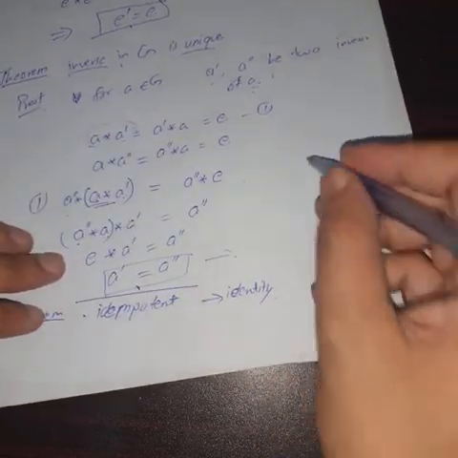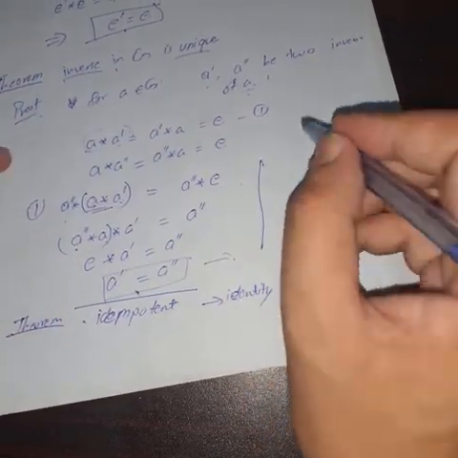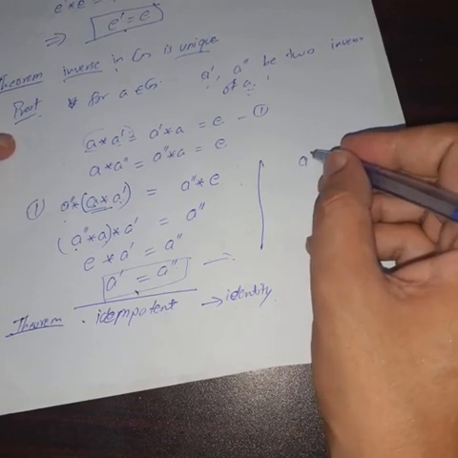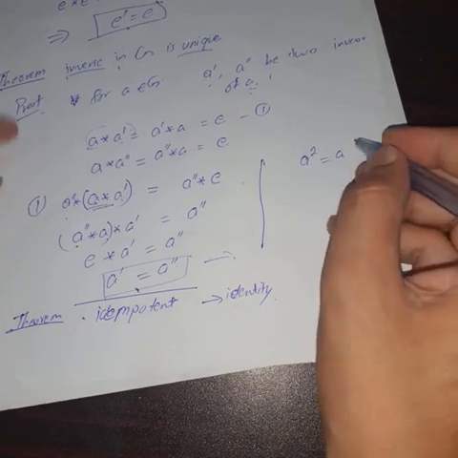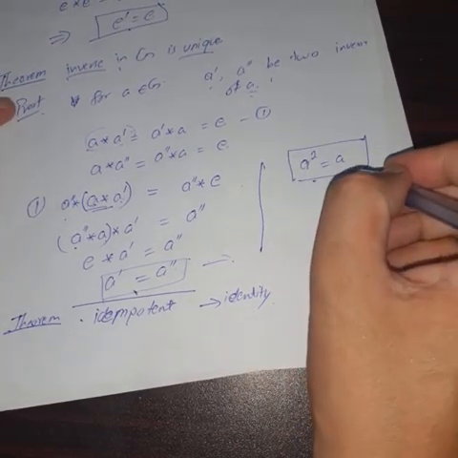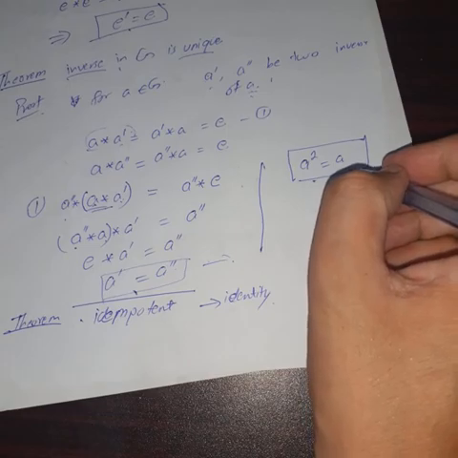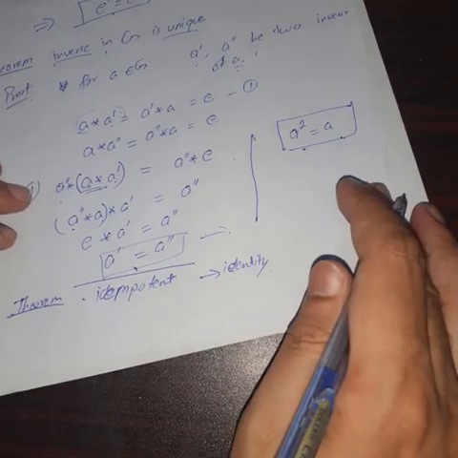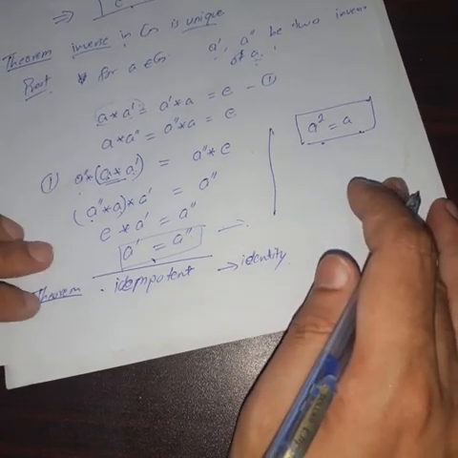Idempotent means the element of order 2. Let's suppose A is an idempotent element if A square is equal to A. If A square is equal to A, then A will be an idempotent element. So we have to prove that the idempotent element in a group G is only identity.